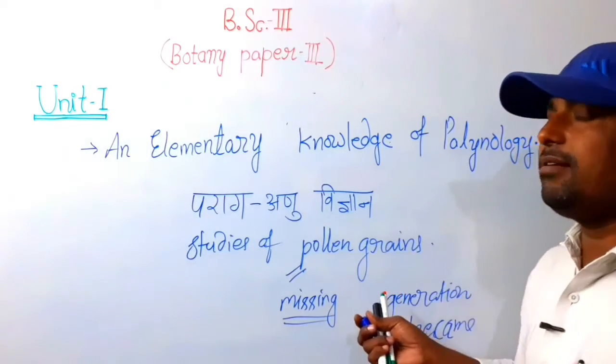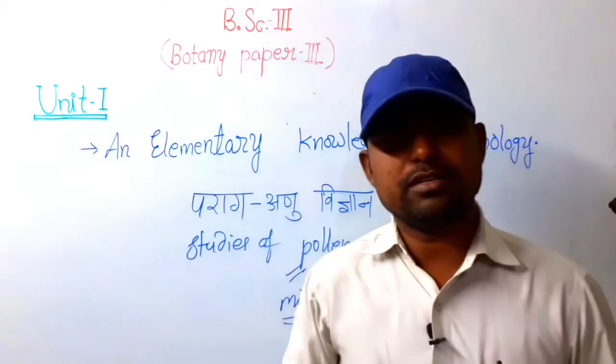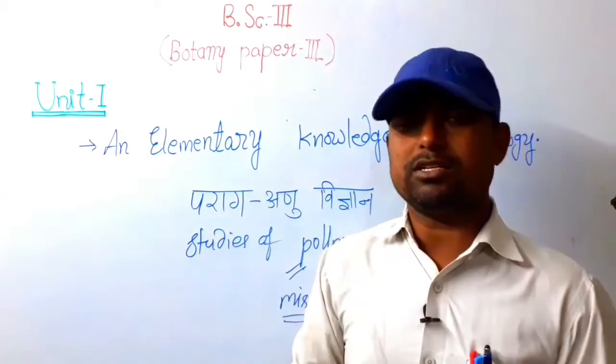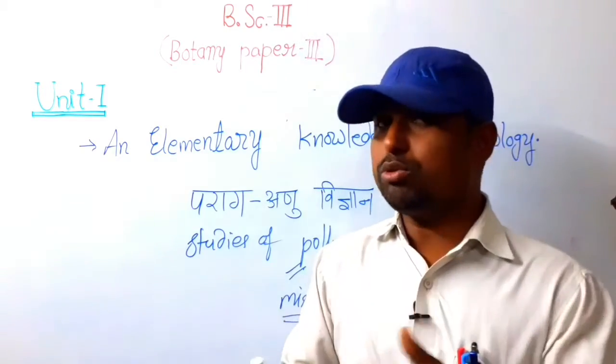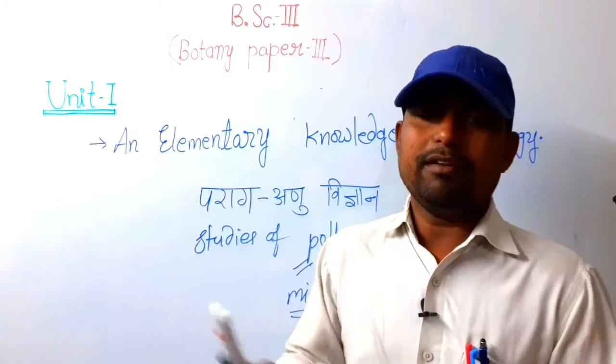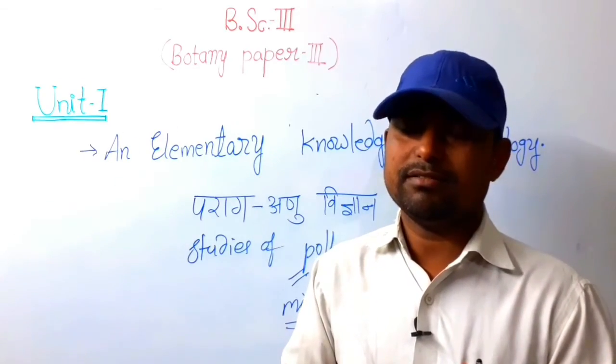By this reason, plants become fossils, because the generation did not propagate to the next generation due to the missing of the pollen grain. Therefore, the plant died.